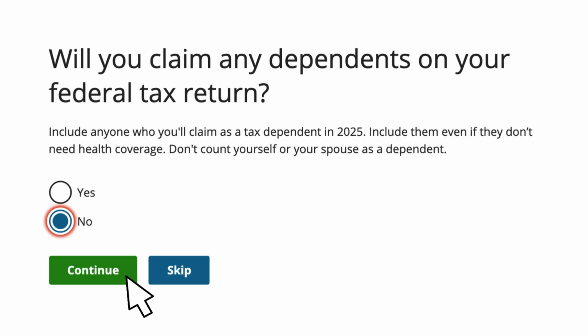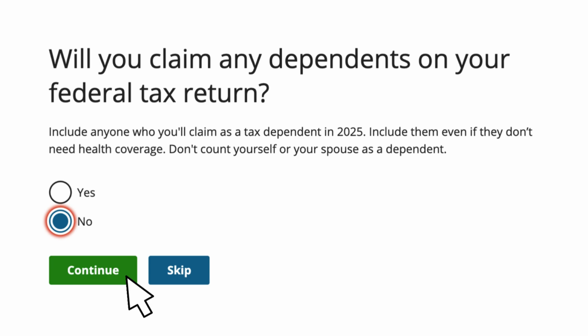This screen asks, will you claim any dependents on your federal tax return? Include anyone who you will claim as a tax dependent on your next return. Include them even if they don't need health coverage. Don't count yourself or your spouse as a dependent. In this example for married couples with no children, we will answer no, since we are not claiming any dependents.